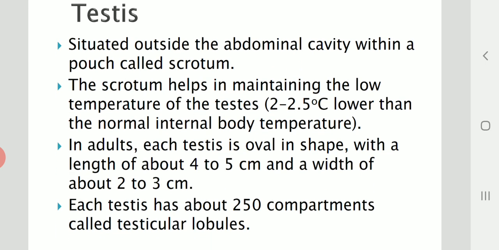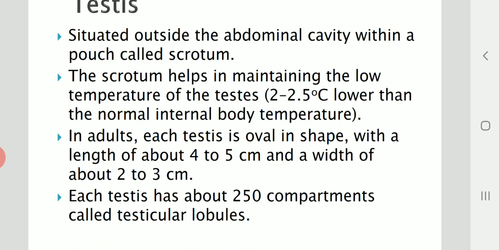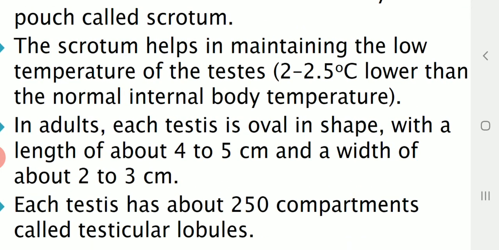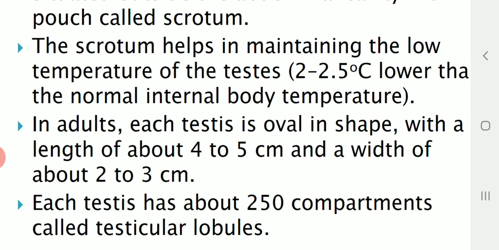Why are the testes located outside? The testes are located outside because they have to maintain a temperature 2 to 2.5 degrees lower than the body temperature. This is very essential for the production of sperms in the body. Now what is the shape of the testis? Each testis is oval in shape, with a length of about 4 to 5 centimeters and a width of about 2 to 3 centimeters.